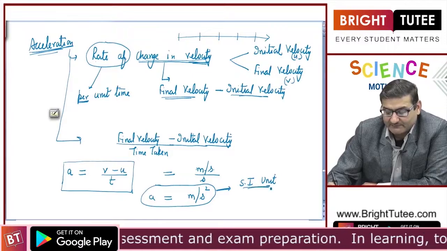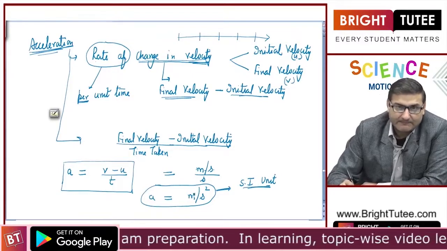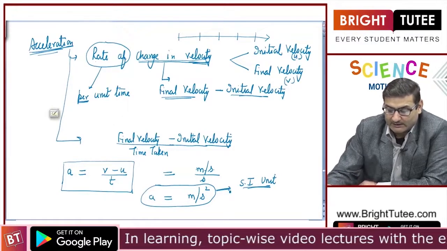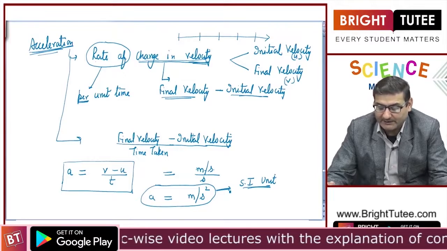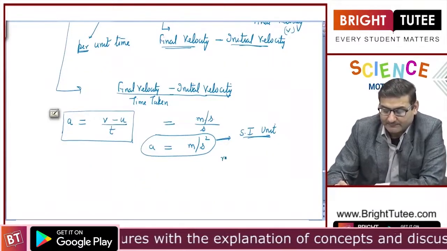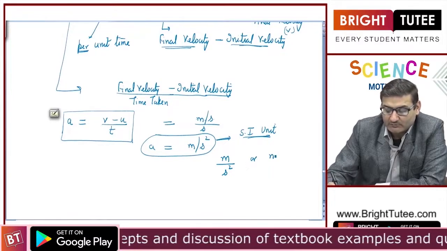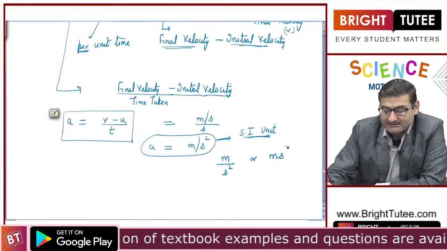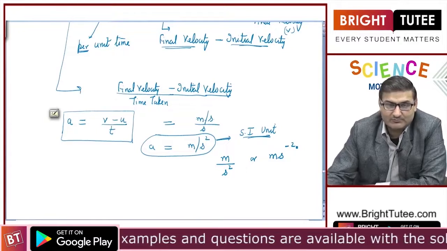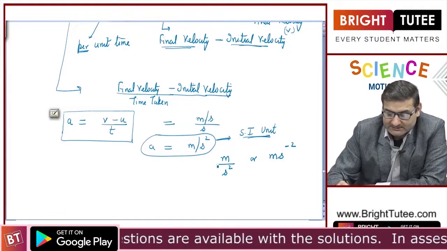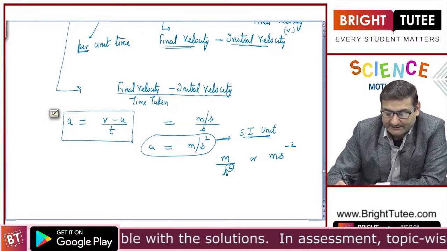What is the SI unit of acceleration? It is meter per second square. It may also be expressed as meter per second square, or we can also write it as meter second minus 2. Minus 2 because this power 2 is in the denominator.